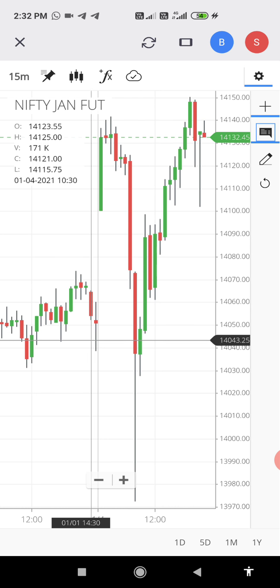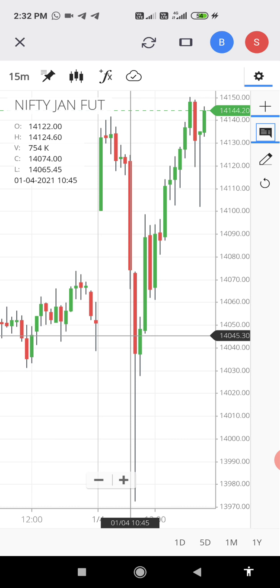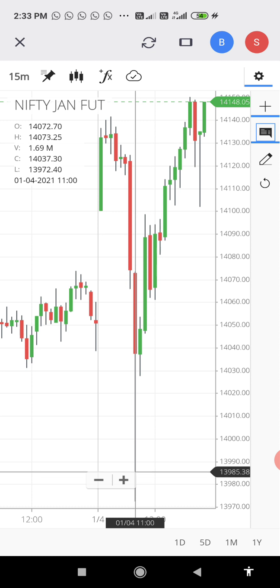So this is the Nifty chart. See, exactly at 10:45 it's showing. The previous candle high is my stop loss. The opening price is 14,122 and the low is 13,972. So almost we got 150 points on the sell side in Nifty.